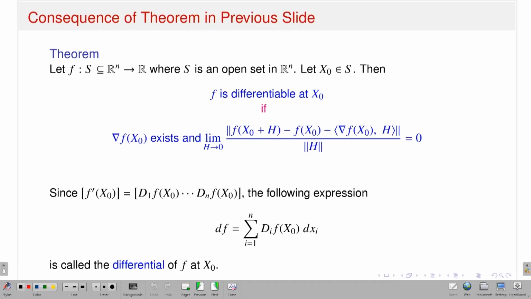It says that, if I combine it, suppose I have a function f from S subset of R^n into R, where S is an open set, and suppose x naught is in S. Suppose that the gradient vector of f at x naught exists, along with this being 0, then I will say that f is differentiable. Now if you remember, when I introduced the notion of total derivative and gave some examples, I calculated explicitly, if my function is differentiable, what the total derivative is.